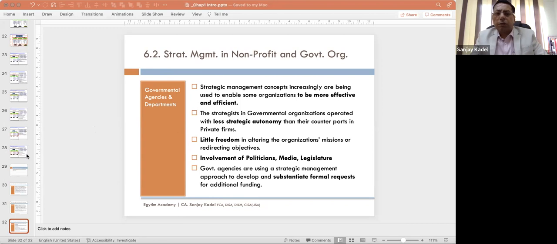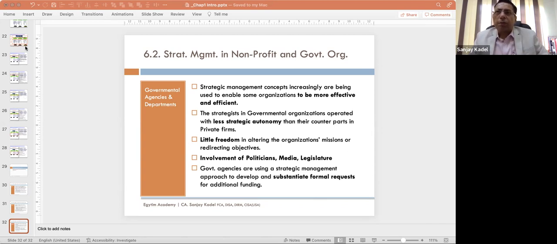Now let us see strategic analysis. When we say strategic analysis, it is the starting point of strategic management, where you try to gather a lot of information, a lot of data, and you come out with some analysis and some interpretations. With those interpretations and your informative analysis, you proceed with crafting strategy.